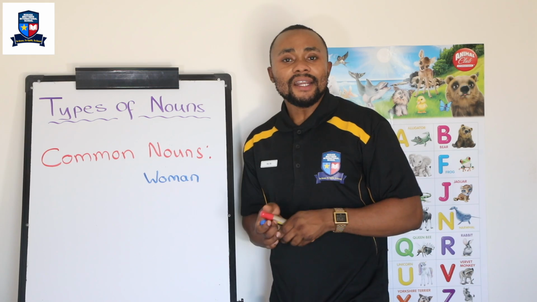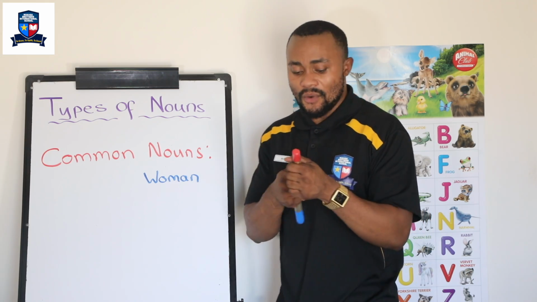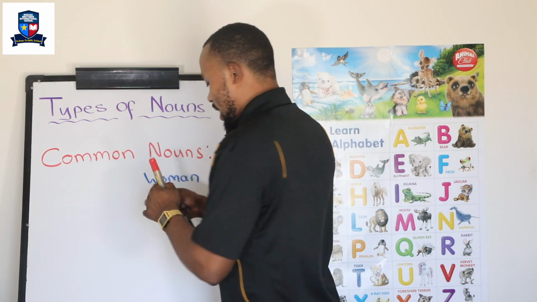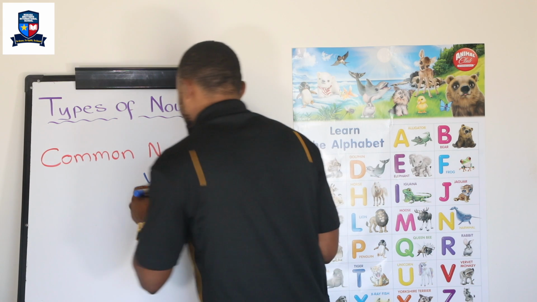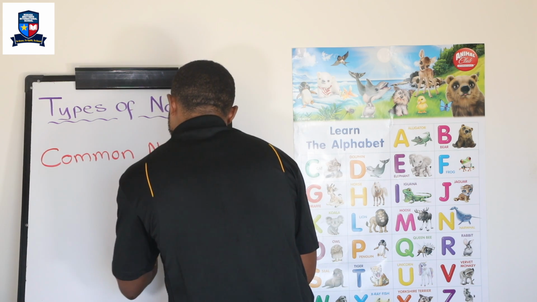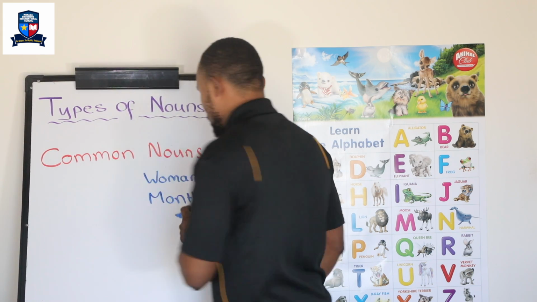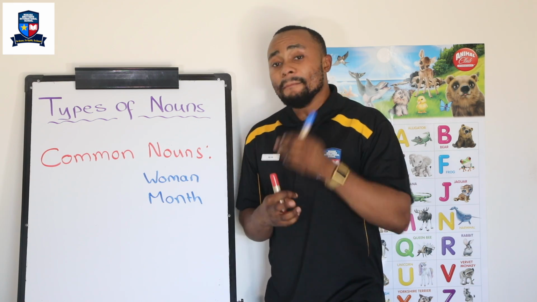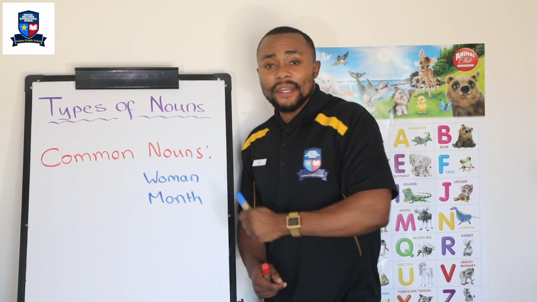Very good. Now, let's look at another good example. Another example is month. I'm going to write it here. Month. Month is a common noun.